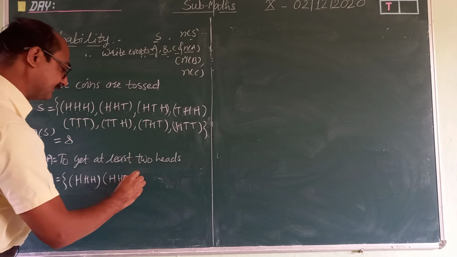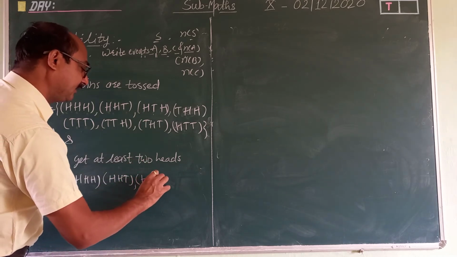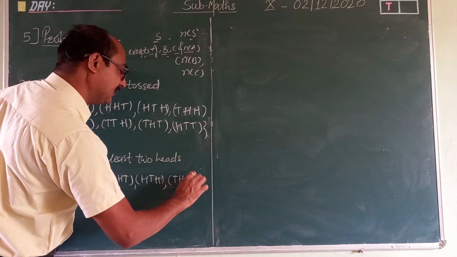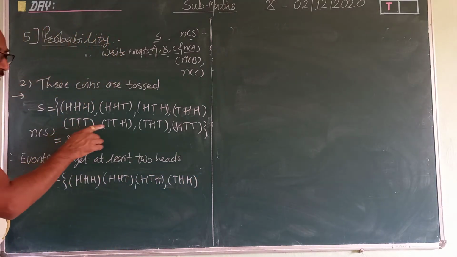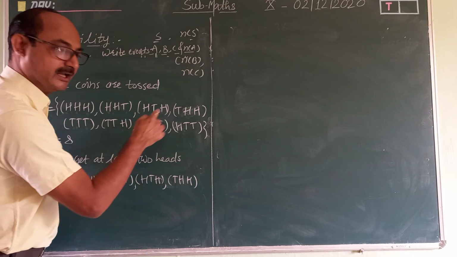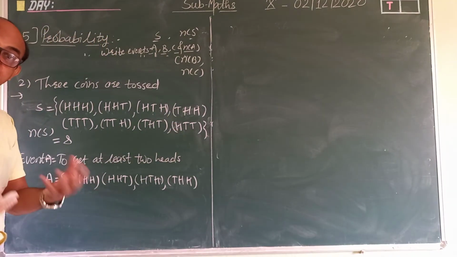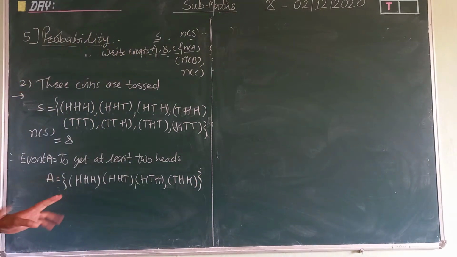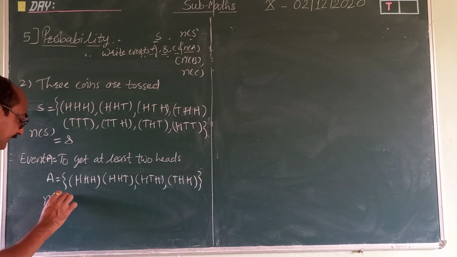Here 2 heads, yes, HTH. Here 2 heads, yes, THH. Then here 2 heads, no. Here 1 head, here 1 head, here 1 head. At least we want 2 heads, means more than that, no problem. So finish. So how many sample points are needed? 4.